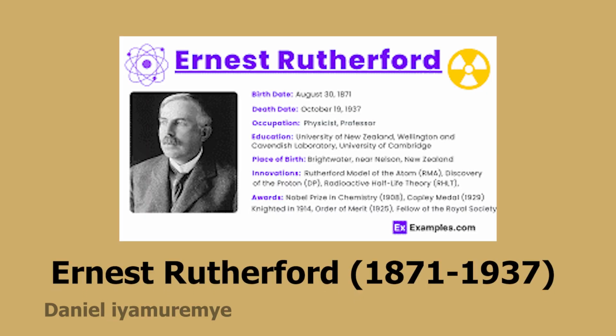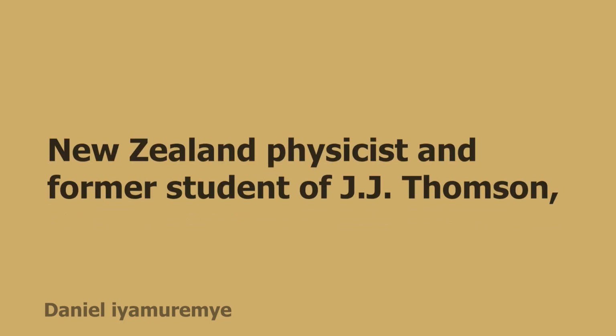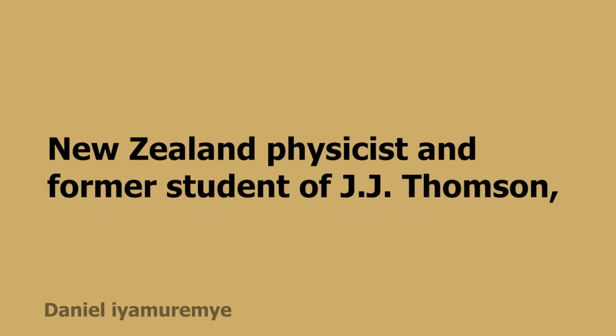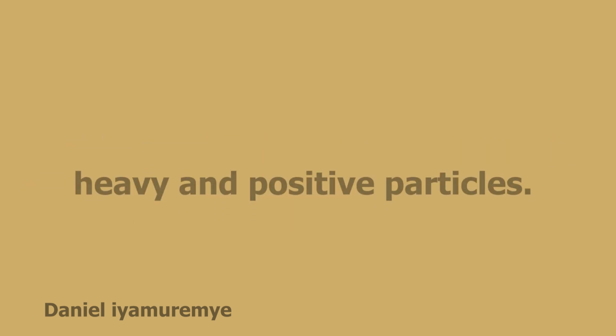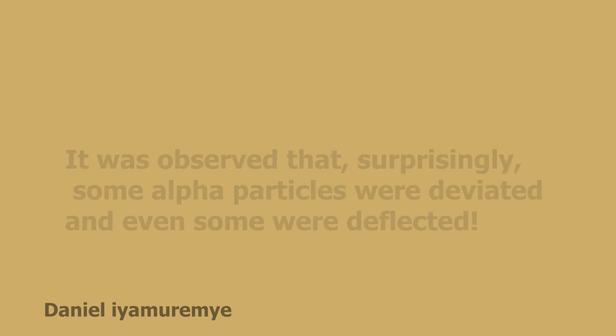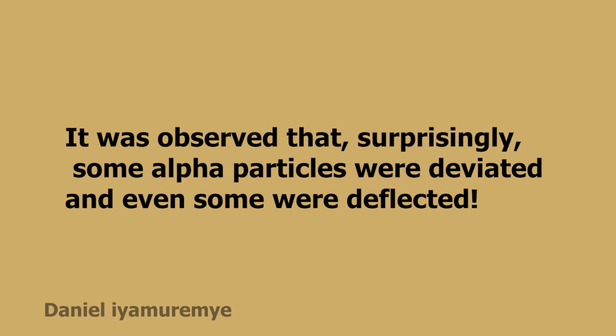Ernest Rutherford, 1871 to 1937, New Zealand physicist and former student of J.J. Thomson, in his gold foil experiment, a thin gold foil was bombarded by alpha particles, heavy and positive particles. It was observed that surprisingly, some alpha particles were deviated and even some were deflected.